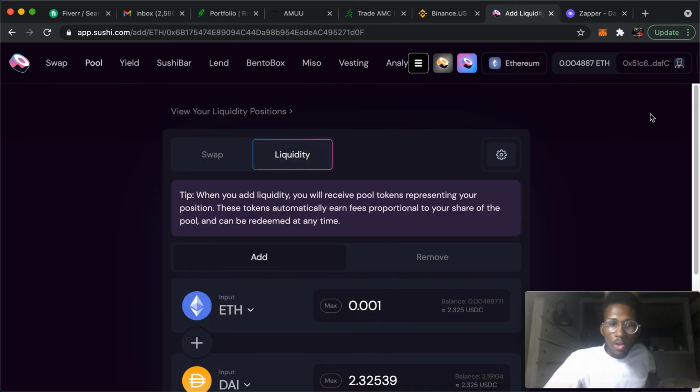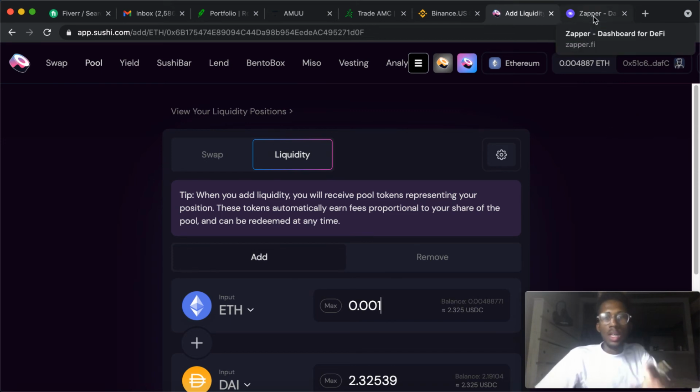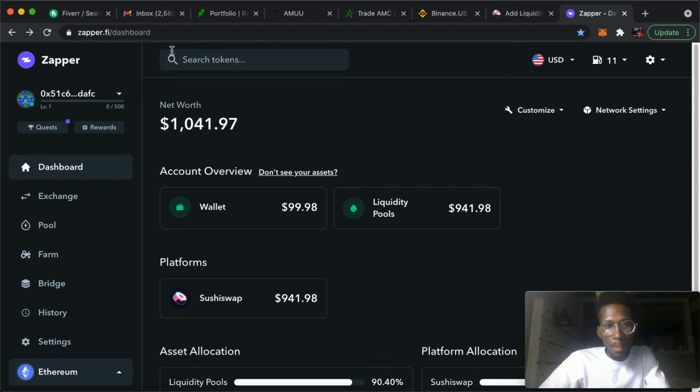Now, how you can check how the Sushi is going is by going to a website called zapper.fi. Once you reach this website, just type it in exactly like this on Google. You could even just put zapper.fi, it'll still pop up. But anyways, it'll have a button for you to connect your wallet. And then from the information in your wallet, all that is on here.